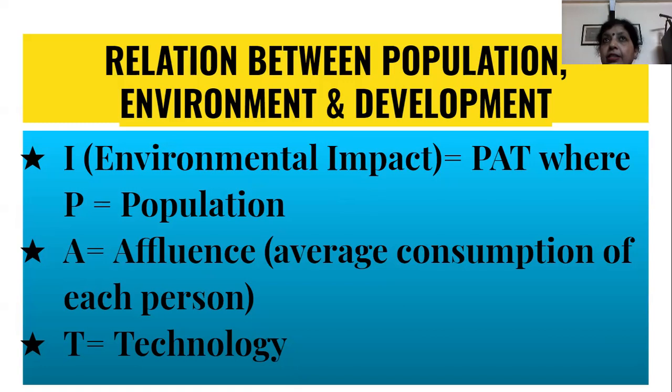And we can see the example of the developed countries. Developed countries are the ones which use any resource in more quantity. They use more quantity of resources. In the society in the developed countries, in US, in UK, after a few years they would change their entire furniture, and they believe in change, and they shift to new places. So they are using much more resources than the developing countries like India.